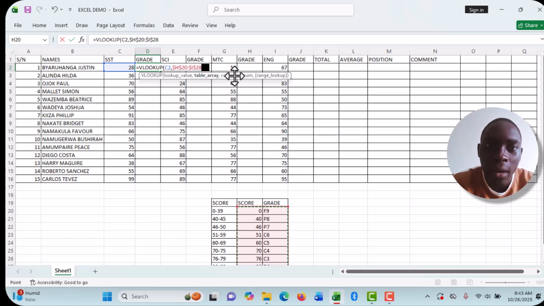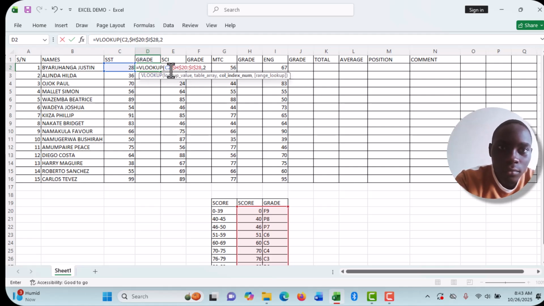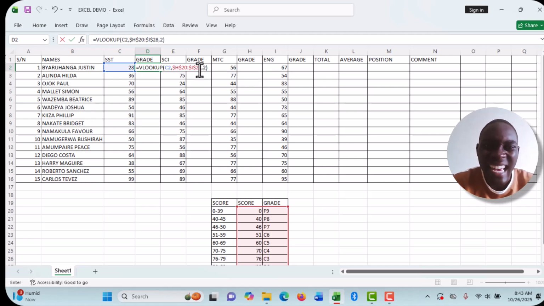So I press a comma and put my column index. This is the 2. Put 2. Then I can close my bracket. And then I press the enter key such that it can grade that particular paper. So you can see this is F9.